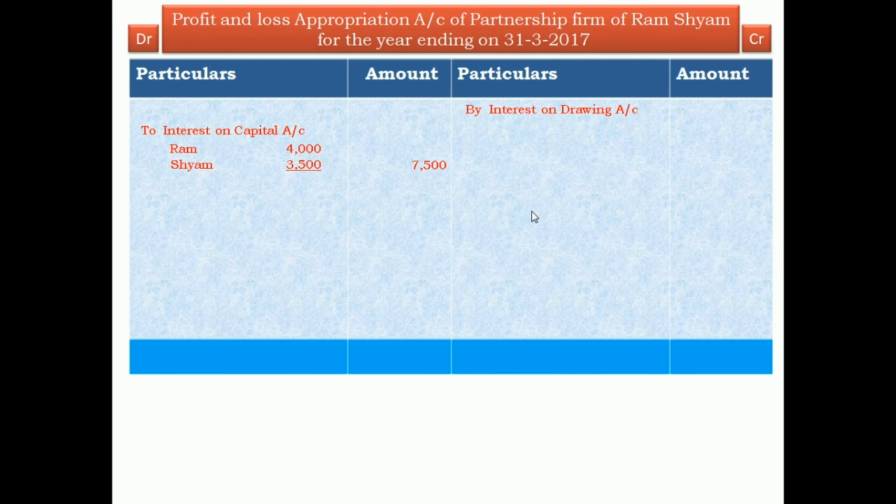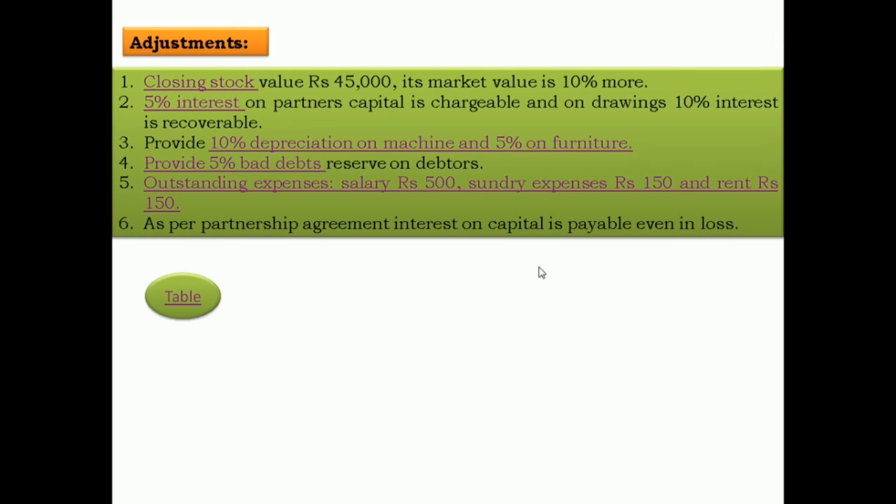Now interest on drawings: Ram 1,800 and Shyam 1,600. The total is 3,400 in the outer column. Now interest on capital is an expense for the firm and income for partners. Interest on drawings is income for the firm and expense of partners. Therefore, it's credit side. This is debit side in P&L appropriations.